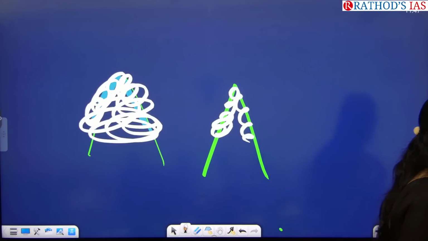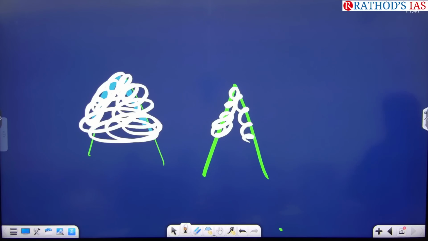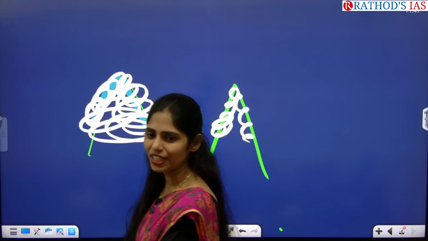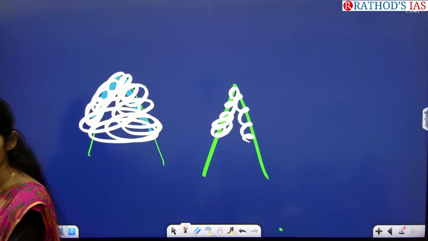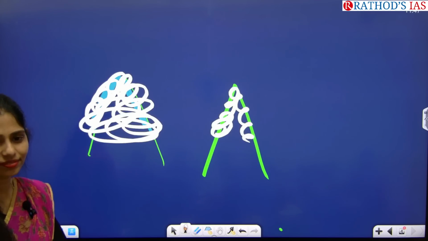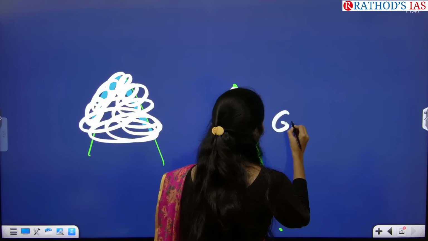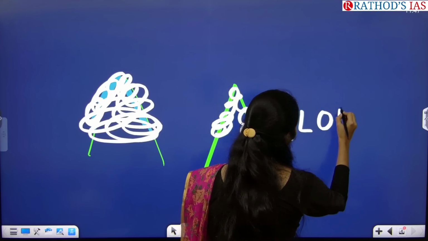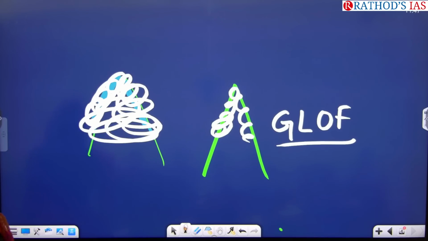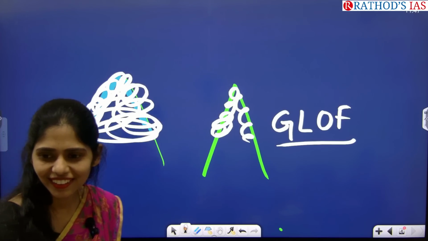So what happens because of glacial retreat? Sea level increases. Next, what is the disaster that you can expect? What is the name of the flood? Glacial Lake Outburst Flood, GLOF. Glacial Lake Outburst Floods.